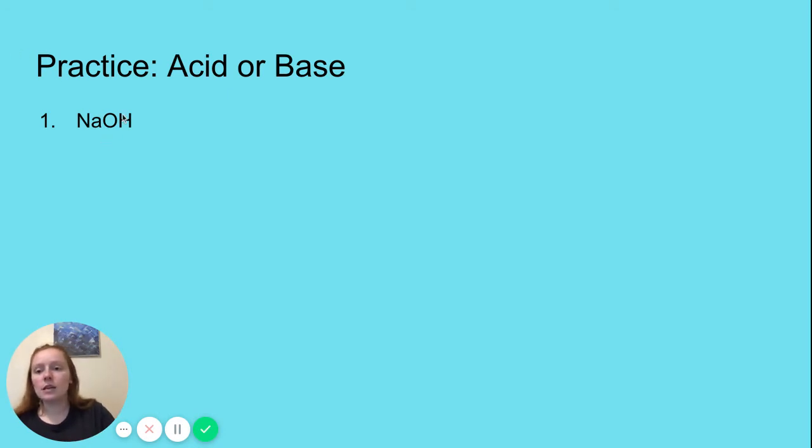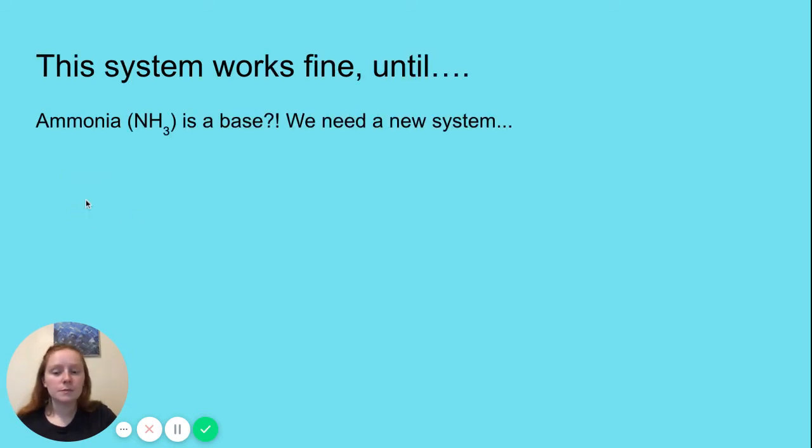The way that we can look at this is we look at the chemical formula and we say, okay, is there an oxygen in there? In this case, yes, there is an oxygen right here. And because of that oxygen, we know that this is going to be a base. This one right here, HCl, we just talked about both of these, so hopefully these are a little more familiar to you. But HCl, no oxygen, therefore it's an acid. This one is also an acid because no oxygen, but this one has an oxygen. This is potassium hydroxide, so it's a base.